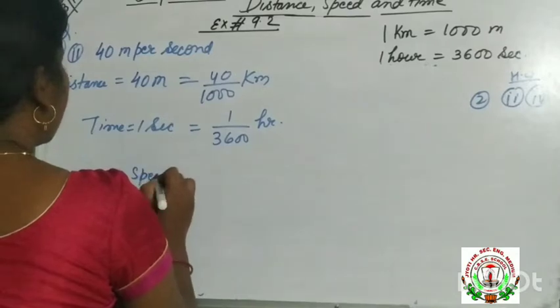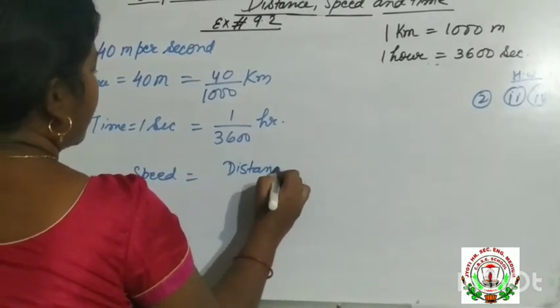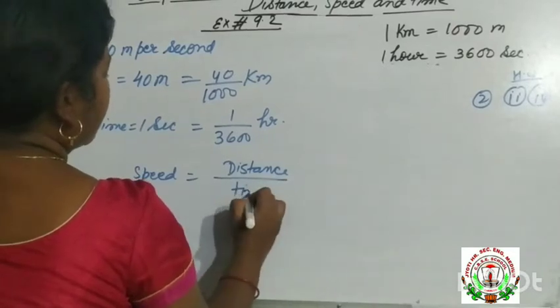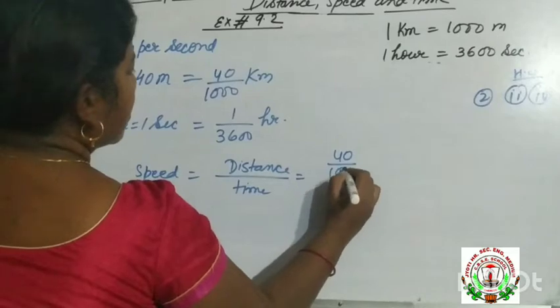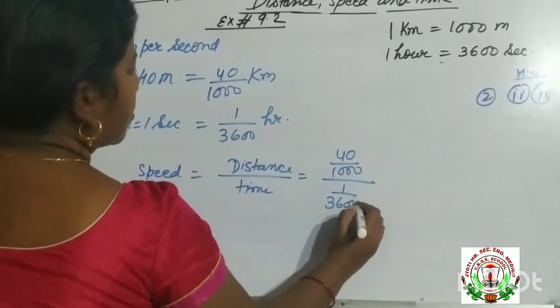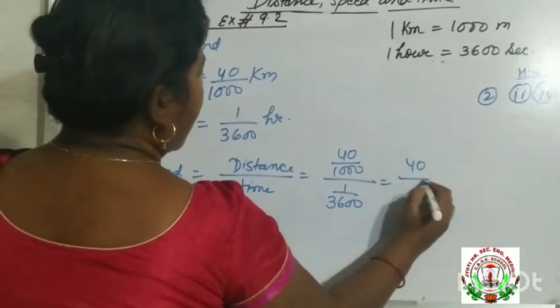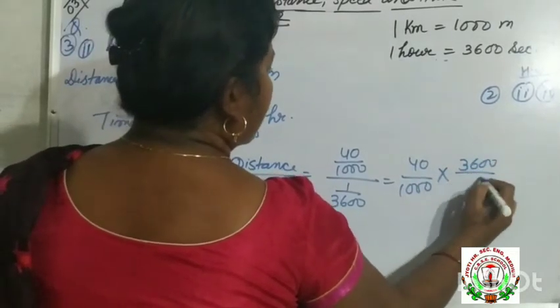Now speed is equal to distance by time. Distance is 40/1000 by, it is time, 1/3600. 40/1000 into 3600 by 1.